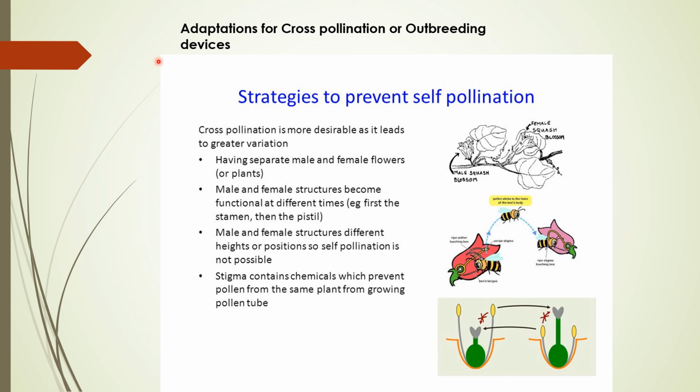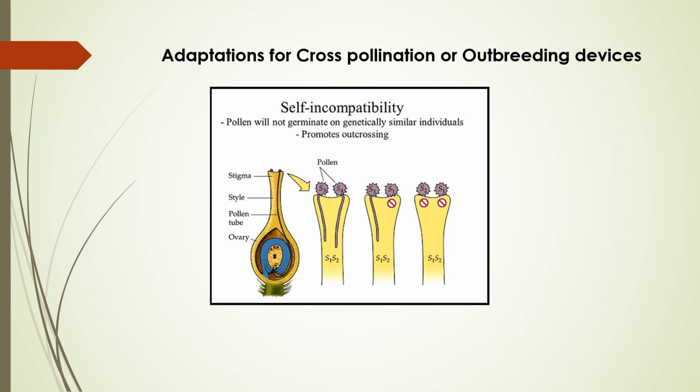One of the more important things is self incompatibility. Pollen will not germinate on genetically similar individuals, and so they promote outcrossing. In this diagram, this is a carpel with the stigma, and this is the ovary. Pollen should come from the stigma and reach the ovary where the egg is present. S1, S2, S3, S4 are different types of pollen grains. Pollen of a different type will germinate, but the same kind will not germinate.